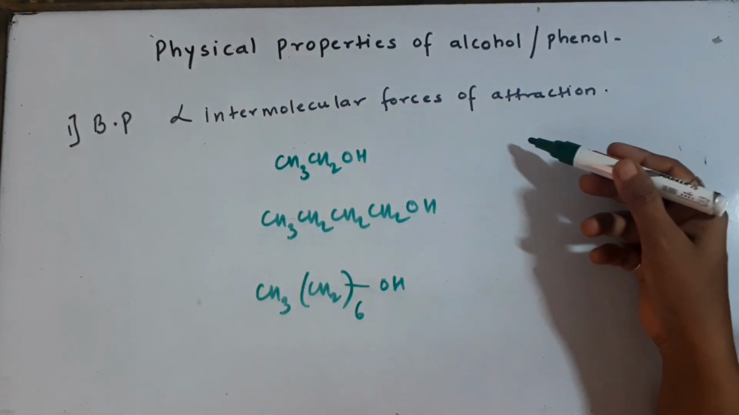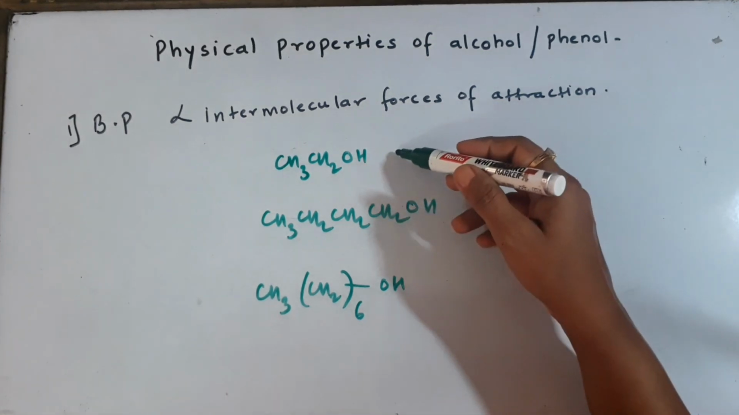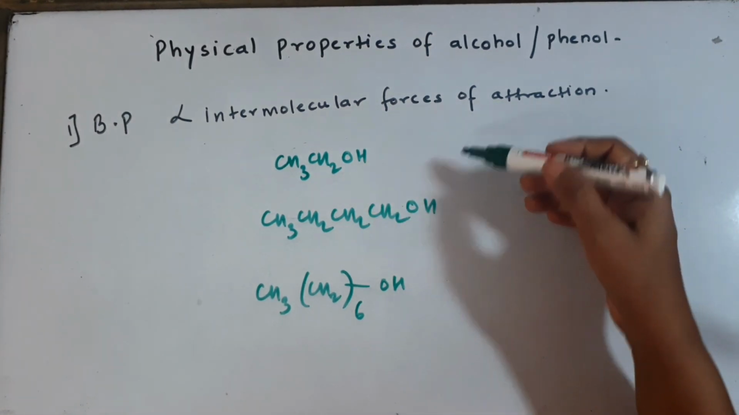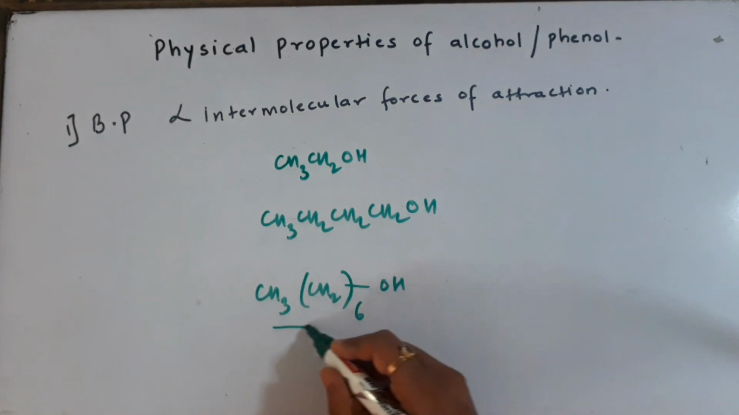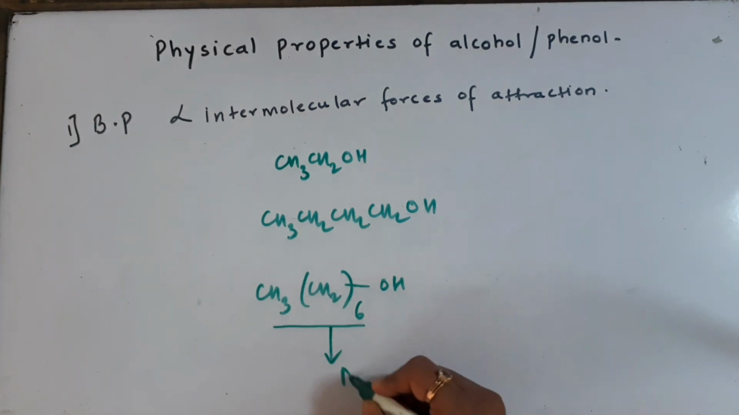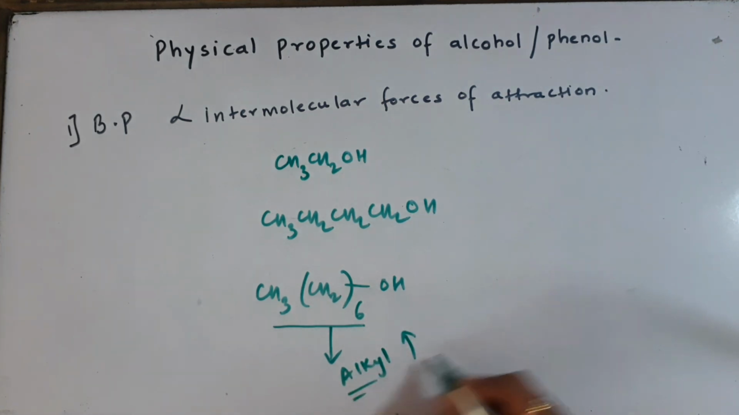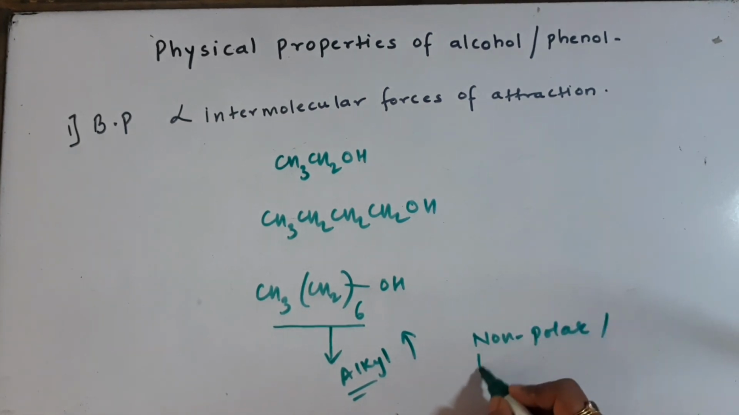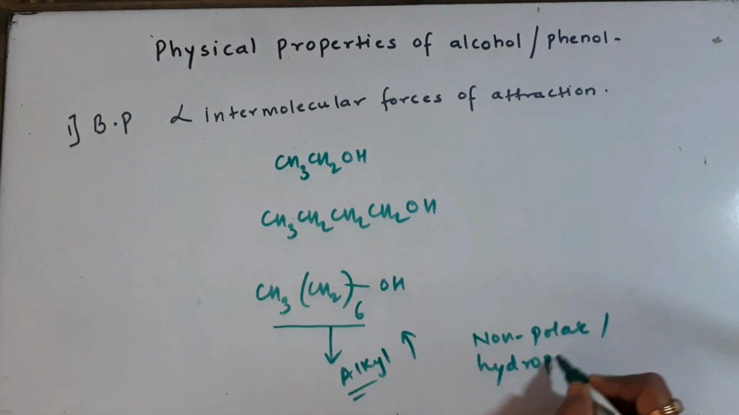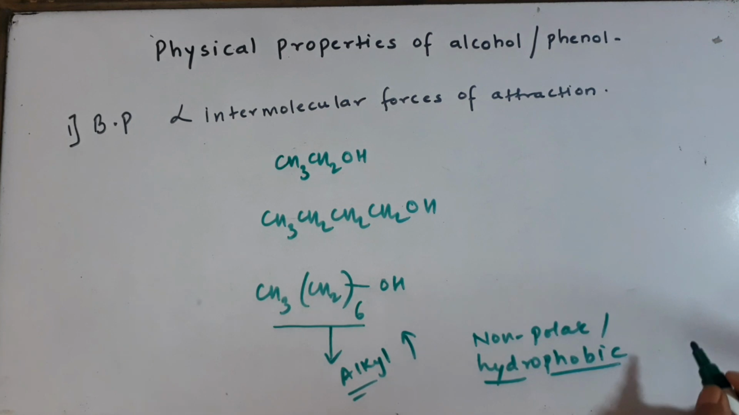We can also compare the boiling points of alcohols of different carbon lengths. The smallest carbon length is that of ethanol over here, and the longest carbon chain is that of heptanol over here. So the longer the chain, the greater the size of the alkyl group. As the size of the alkyl group goes on increasing, the non-polar nature of the molecule increases, or the hydrophobic part of the molecule increases. Hydrophobic means hydro means water, phobia means repulsion or hatred, so it starts repelling water.